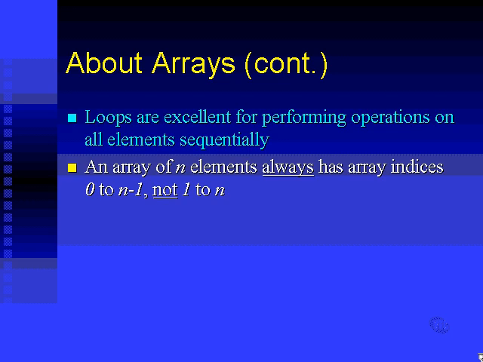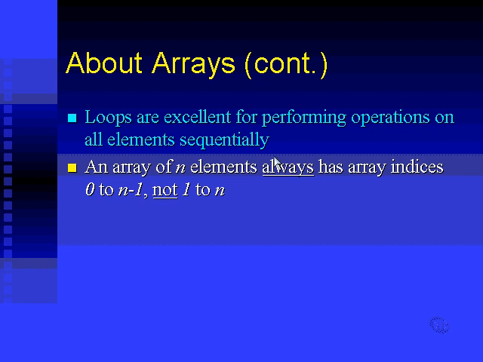Now remember, in that example that I just read out to you, the array element would start with 0 and go up to n-1 for an array of n elements, not going from 1 to n. That's simply the way that C works. It always goes 0 to n-1. If you've come from a language like BASIC or Pascal, then you'll find this difficult to get used to at first. It does take some time to adjust to it.